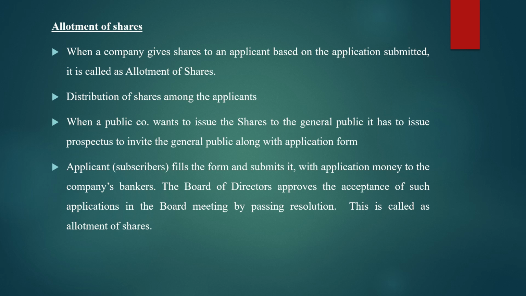And for this, a public company has to give a prospectus along with the application form. As the applicant fills in the application form, he has to submit it along with the application money with the company's bank. Then the board of directors decide whether shares are to be allotted to that particular applicant or not in the board meeting by passing a resolution. So this is all relating to allotment of shares. Let's move to the next slide.